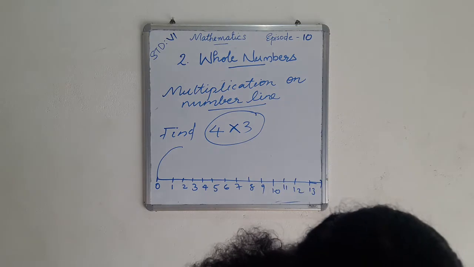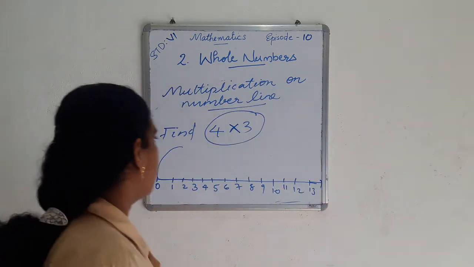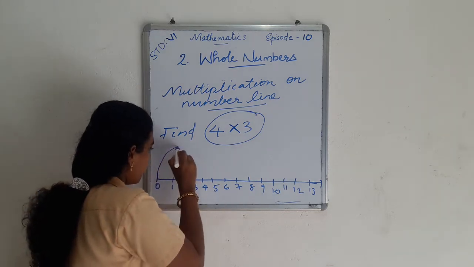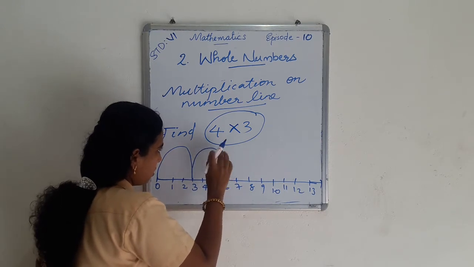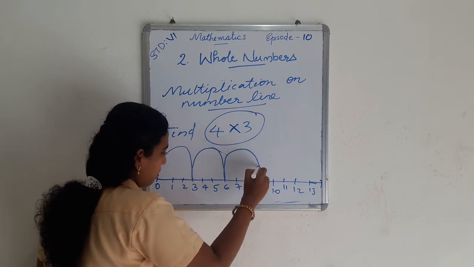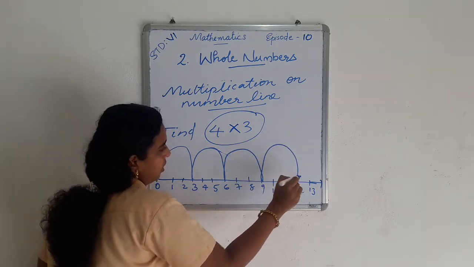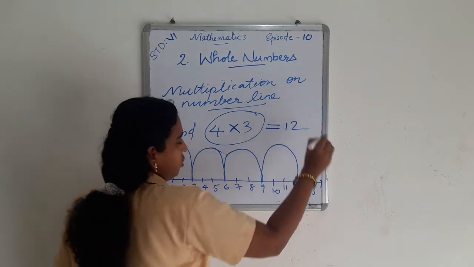In the first jump we reach 3, the second jump 6, the third jump 9, and the fourth jump we get 12. So 4 into 3, the answer is 12.